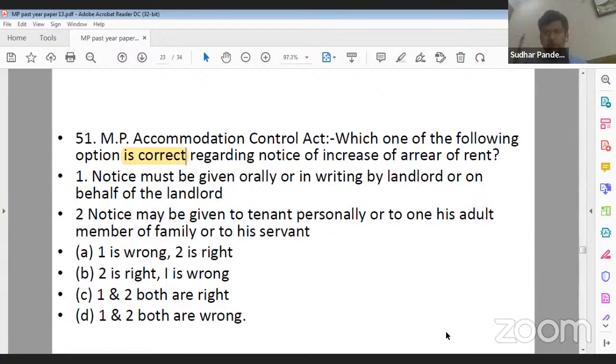Now this particular question was in dispute in the MP High Court and finally they considered both option A and B as correct. And let me tell you, यहाँ पे slight error कहाँ पे हुआ था? There was a slight error. If they would not have mentioned this word, then probably its correct answer could have been C. But as of now, they have mentioned both. So in both of the cases, there is a flaw. So both of these options have been considered correct.